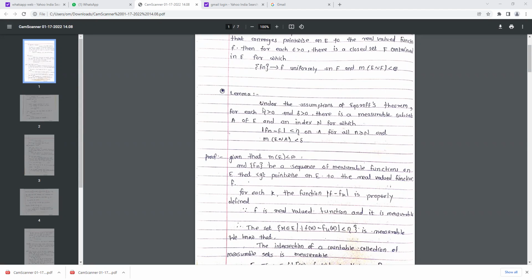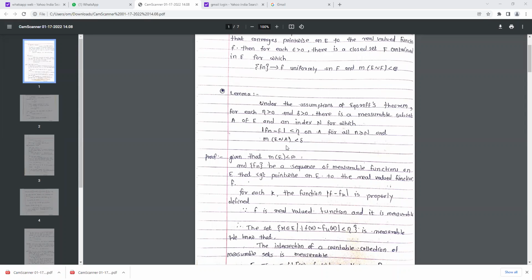The lemma: under the assumption of Egoroff's theorem, for each eta greater than 0 and delta greater than 0, there is a measurable subset A of E and an index N for which mod of Fn minus f is less than eta on A for all n greater than or equal to N, and measure of E minus A is less than delta.